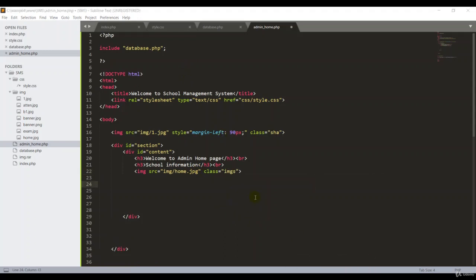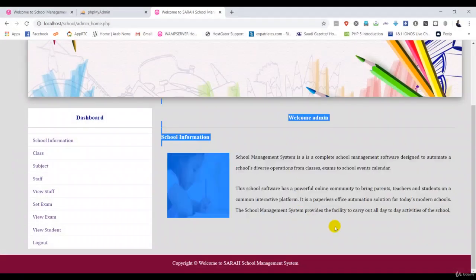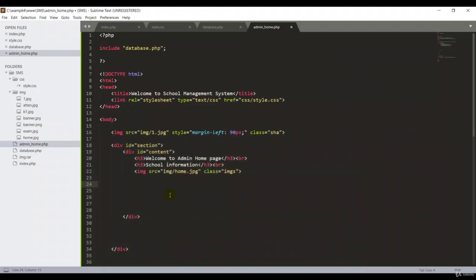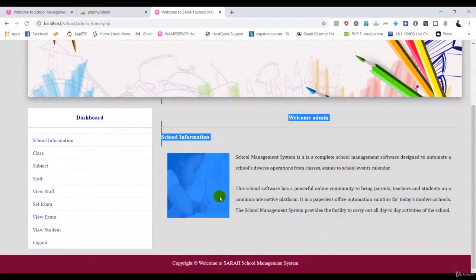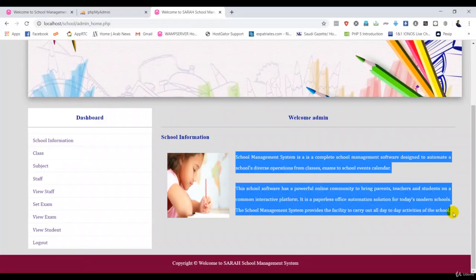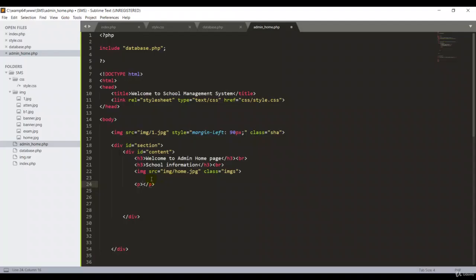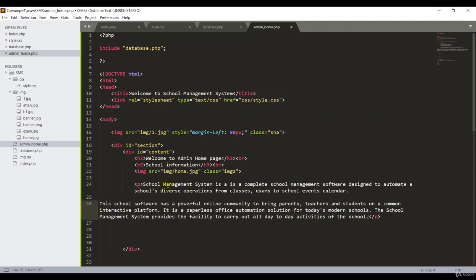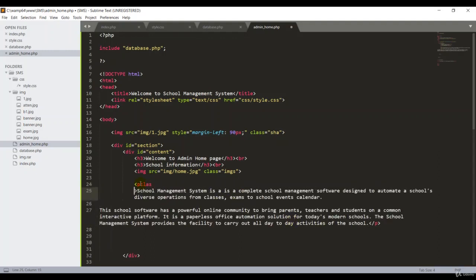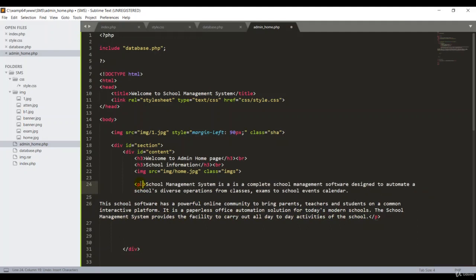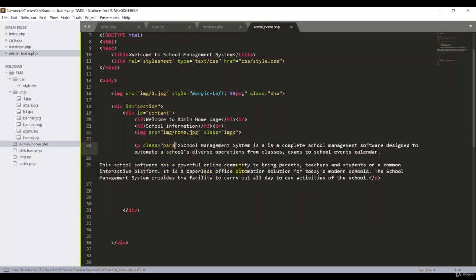Then we need to create a paragraph. Here is the paragraph tag. So I can add one paragraph here, guys. I can copy and paste in the paragraph tag. Actually that's good, but I want to add one class for CSS design for the paragraph. I put para, and you can put your own names, it doesn't matter.